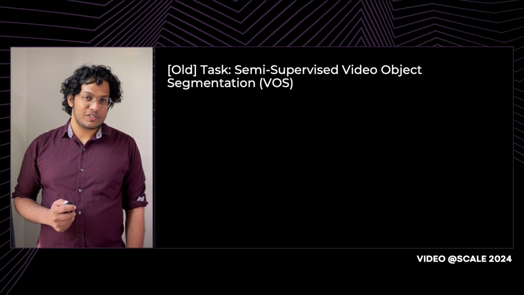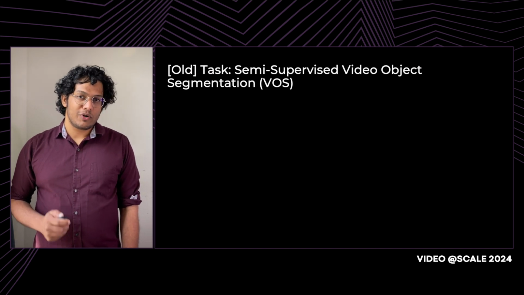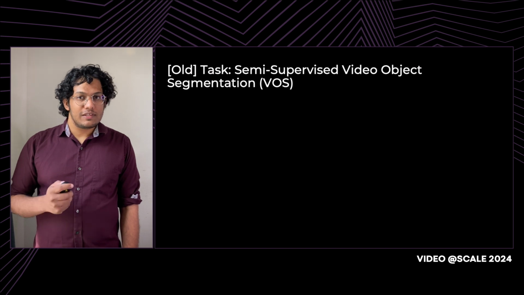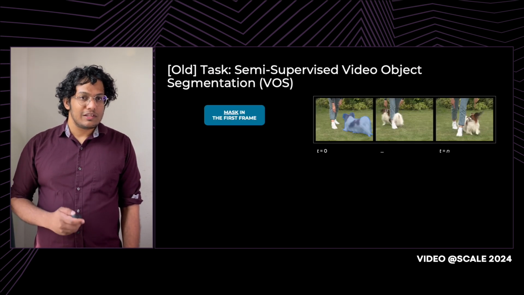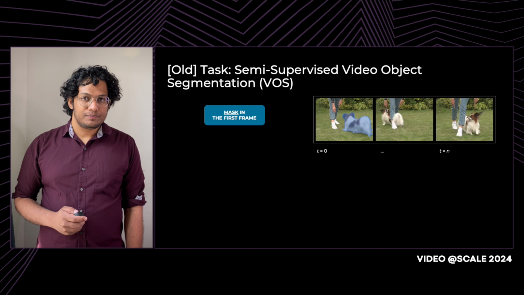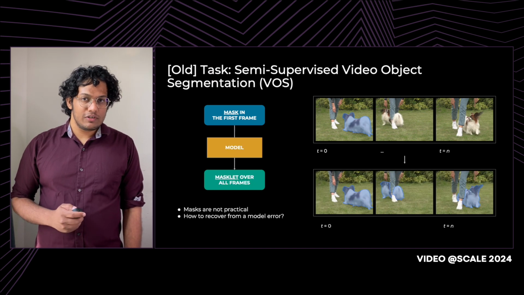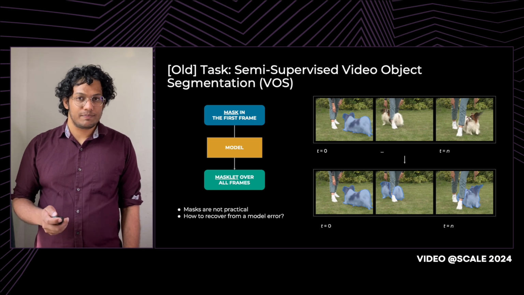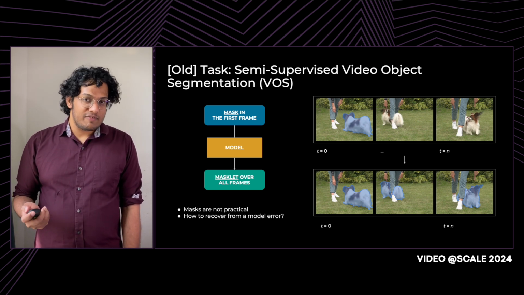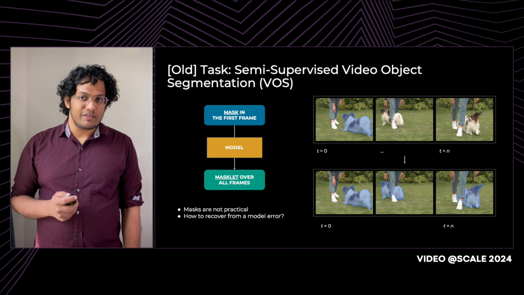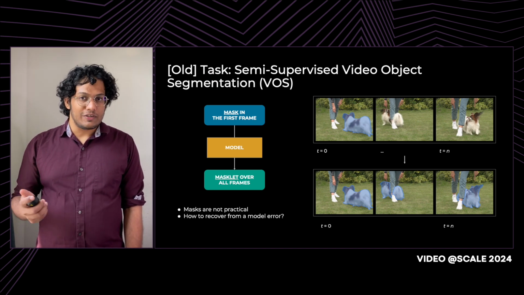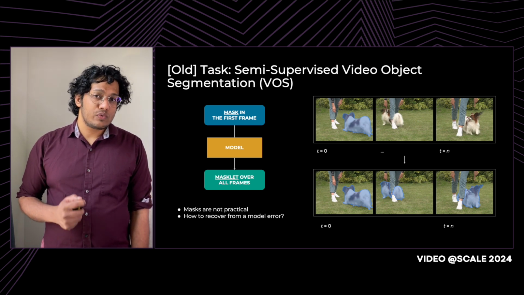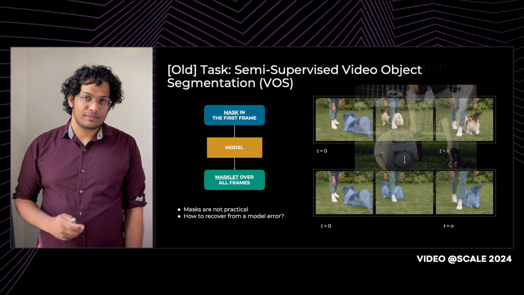Before we talk about the promptable visual segmentation task, it will be helpful to talk about a related, historically common task to contrast it with. So in this semi-supervised VOS task, the input is a mask on the first frame and the video. The model is then expected to propagate the mask to the whole video, producing a masklet over all frames. However, as I've mentioned previously, masks are not really convenient and practical, for example, compared to clicks. Moreover, this task is not interactive, and so there's no room for correcting errors or making refinements.